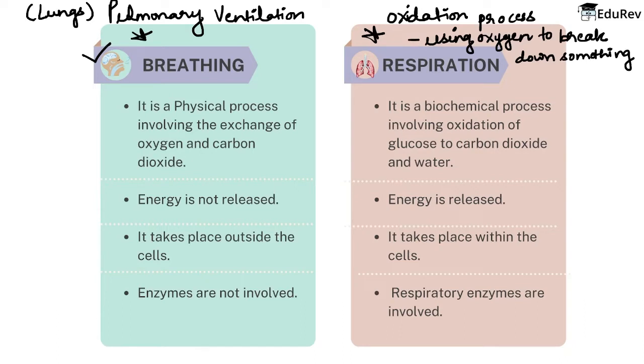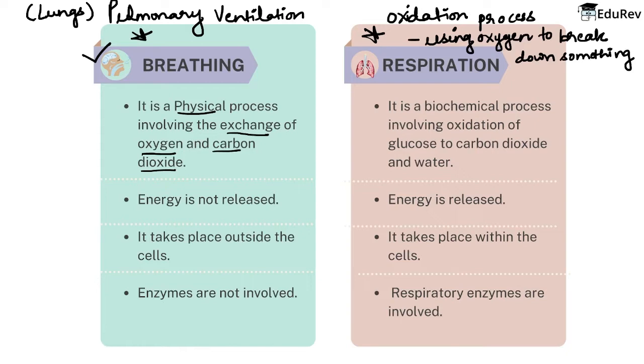Now, this activity is happening just between your body and the surrounding. But when this exchange of gases takes place within your body and the blood, it is altogether a different process, right? Now, so simply breathing is a simple process of exchange of gases. So here is our first difference, that it is a physical process involving the exchange of oxygen and carbon dioxide mainly. So the exchange of gases we are talking about, which main gases are we talking about? We are talking about oxygen and carbon dioxide,